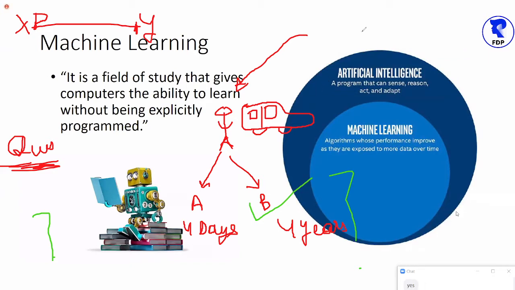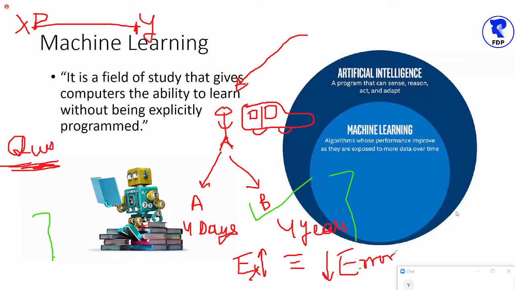So can we derive a theorem out of it? Can we say that more experience means less error? Can we design this kind of theorem or concept?